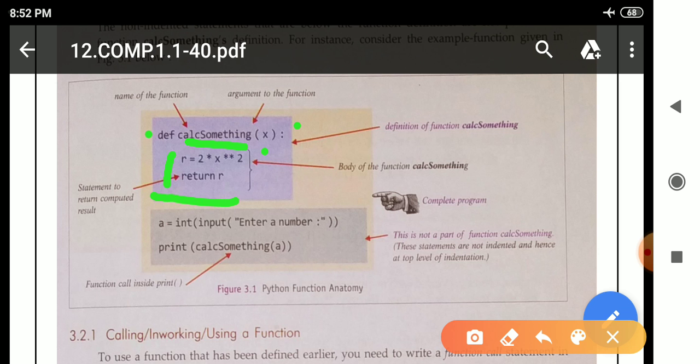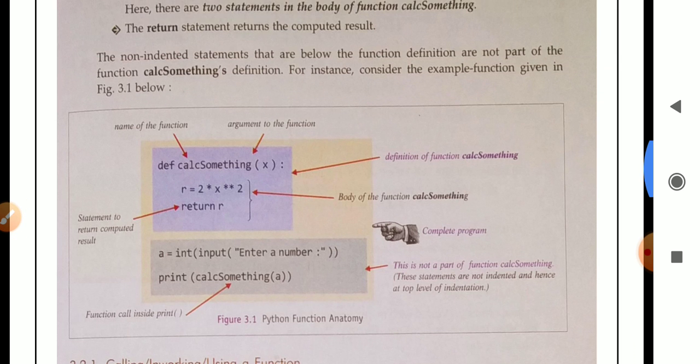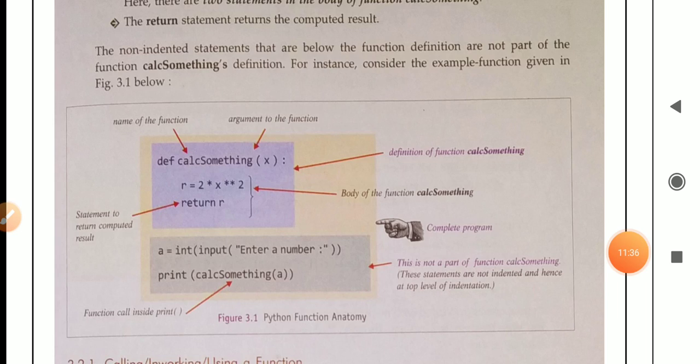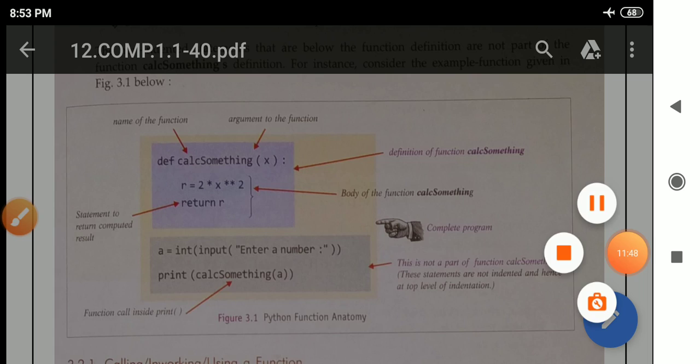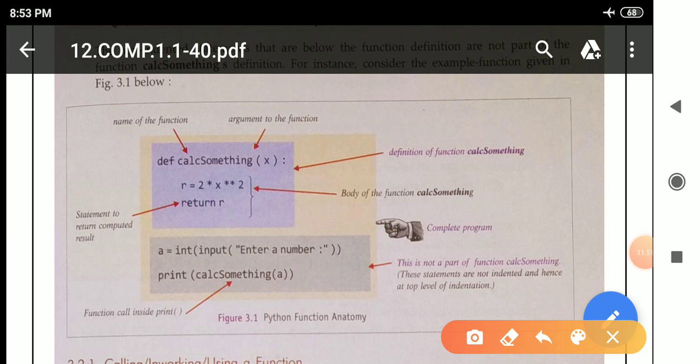Def represents that the function definition has started. Cal_something is the name of the function, x is the parameter, and the colon represents it is a compound statement. That is why we have to leave space below this line, which is indentation. And see here, these two lines are known as the body of the function. The name of the function is cal_something. This is the body of the function, and this part is not part of the function.